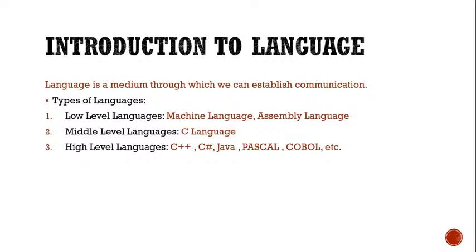Now talking about C language, it is kept into the middle-level language category. So what's the reason that it is kept into the middle-level language category? Many of you must be thinking that it is a high-level language or a low-level language, but actually, C language is a middle level language. C language is middle level because, if you know, to develop the Unix operating system, the C language was created. So if a language was created to develop a complete operating system, it must be very capable of dealing with complex programming.